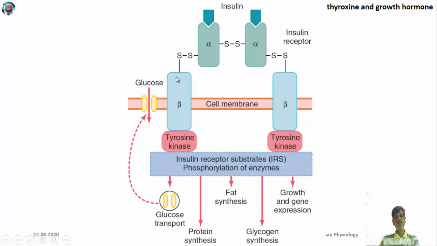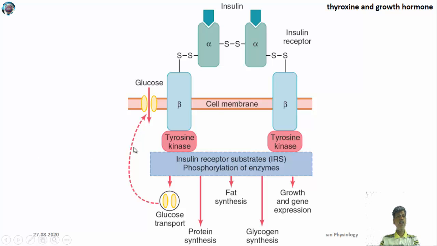So when insulin binds to the insulin receptor, it activates a tyrosine kinase, and this tyrosine kinase will activate the insulin receptor substrates, IRS. Through certain messengers, IRS exerts the function of insulin. One of the functions is increasing the glucose transporter. When the glucose transporter comes to the membrane, it increases the inflow of glucose from the external region, which may be blood or extracellular fluid, to the inside of the cell. So that is how it promotes glucose availability inside the cell.